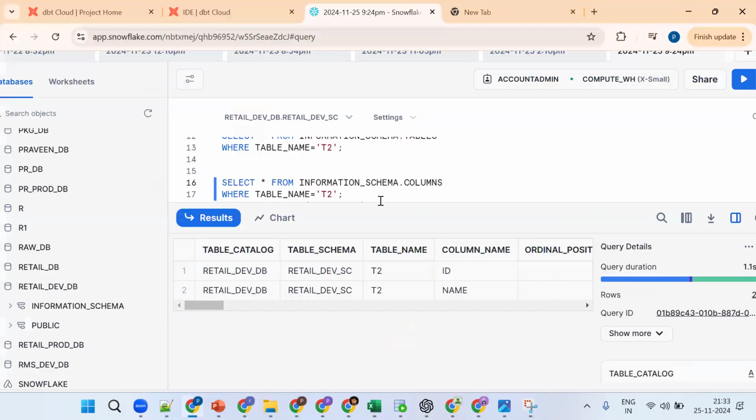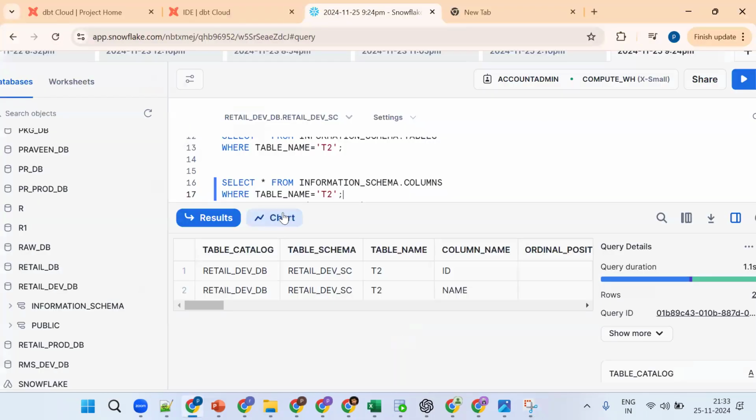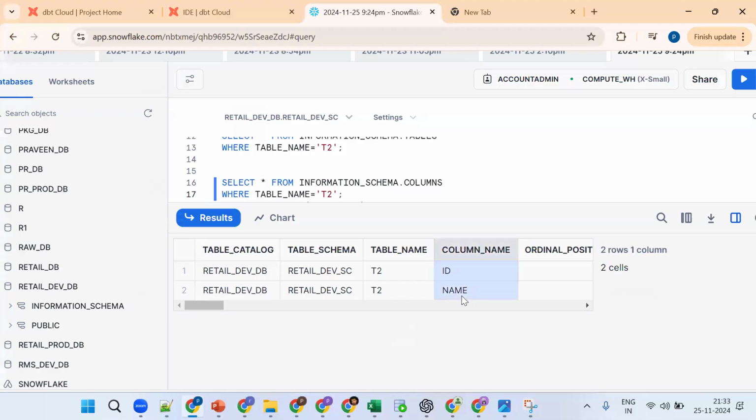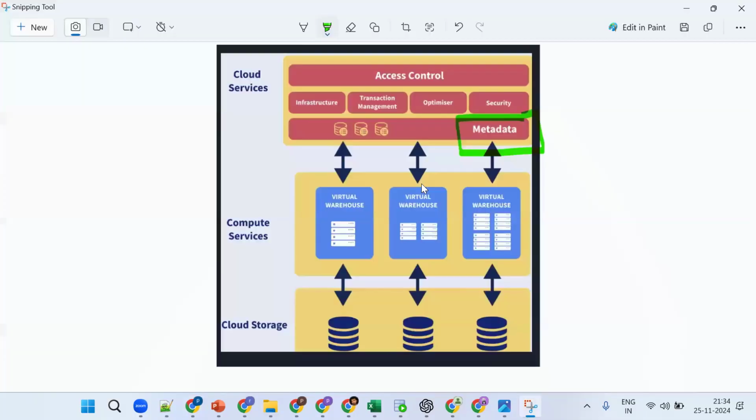Now, metadata means data about data. Suppose in this table there are 2 columns. Who is holding all this information? Information schema dot columns. Which data types is it holding? Number, text. Who is holding all this information? This metadata information. Metadata is nothing but data about data: what type of columns, what data types, what number of records. All this information is handled by the metadata management in the cloud service layer. So the first layer is mainly for authentication, authorization, and metadata management. This is fine so far.